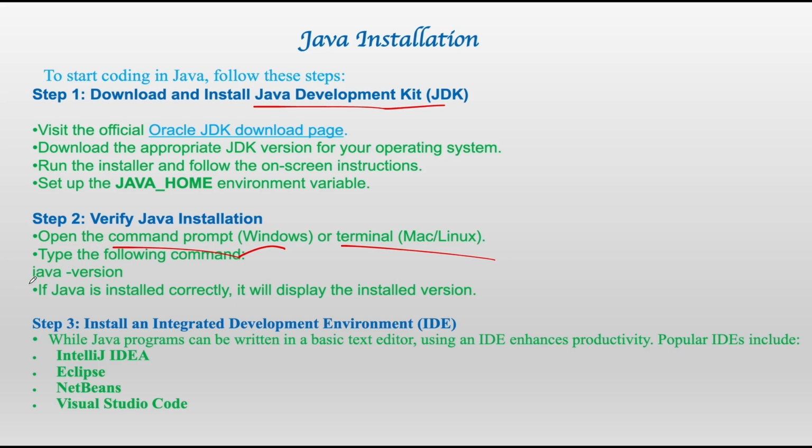There you have to type java -version. That is, java, space, hyphen version. Then if it shows which version of Java is installed, it is properly installed. And though you can run Java on any basic text editor like Notepad, I would suggest IntelliJ IDEA or Visual Studio Code, the two most widely used IDEs, integrated development environments, for Java.